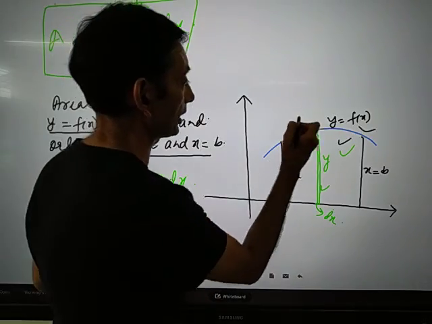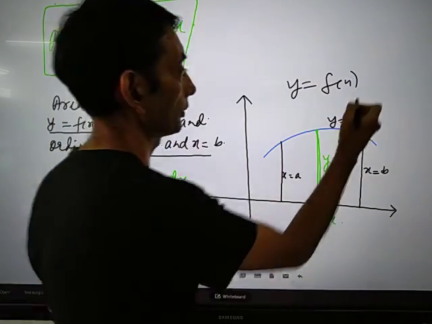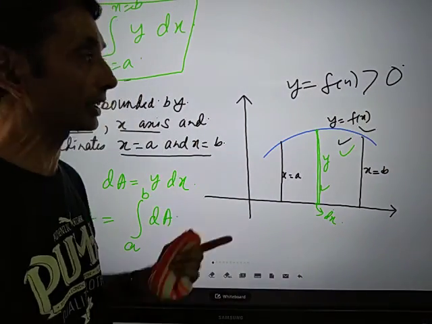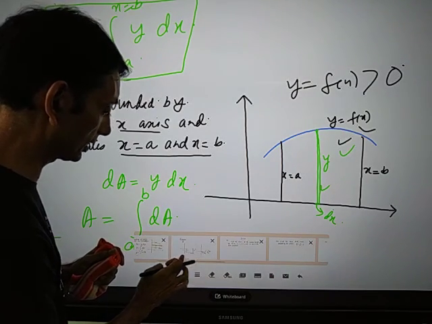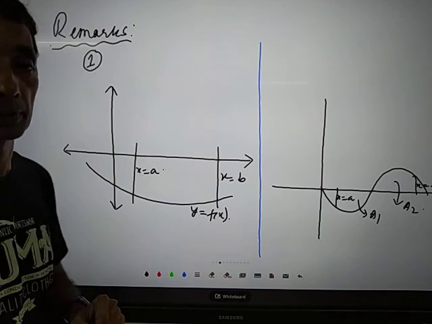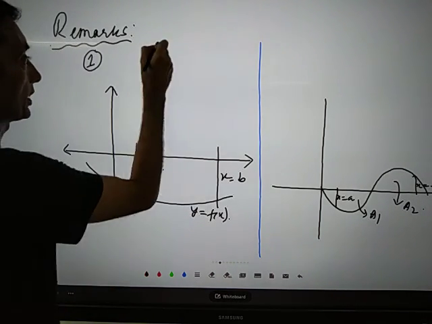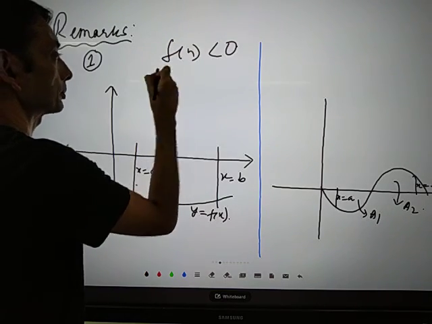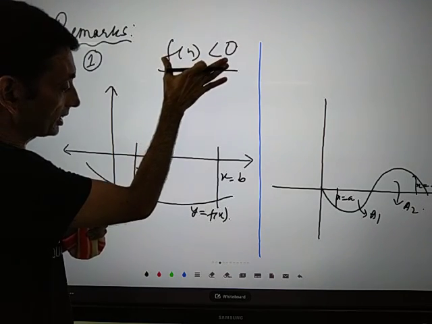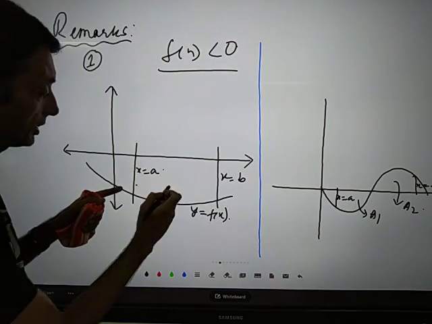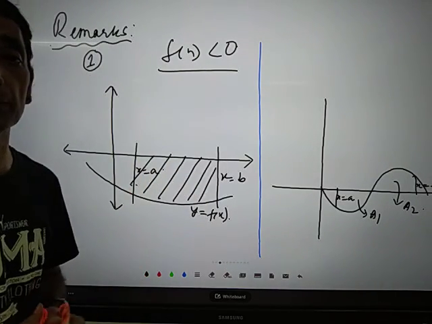Here you have seen that y equal to f(x) between a to b, we have taken as positive. In case, we'll discuss with the help of this particular concept, from a to b this f(x) is negative. As you have seen, from a to b here f(x) is negative. So if f(x) is negative, while calculating this particular area, you will find the area will definitely be negative.